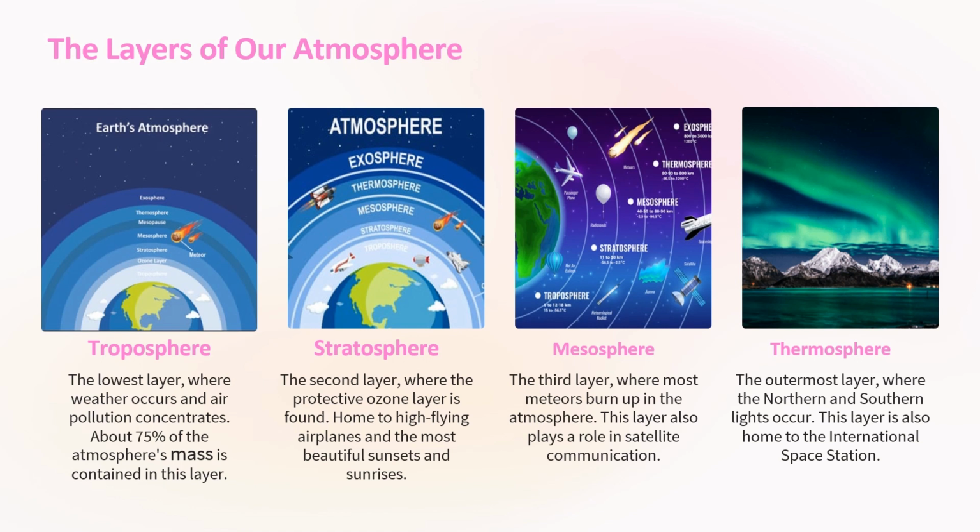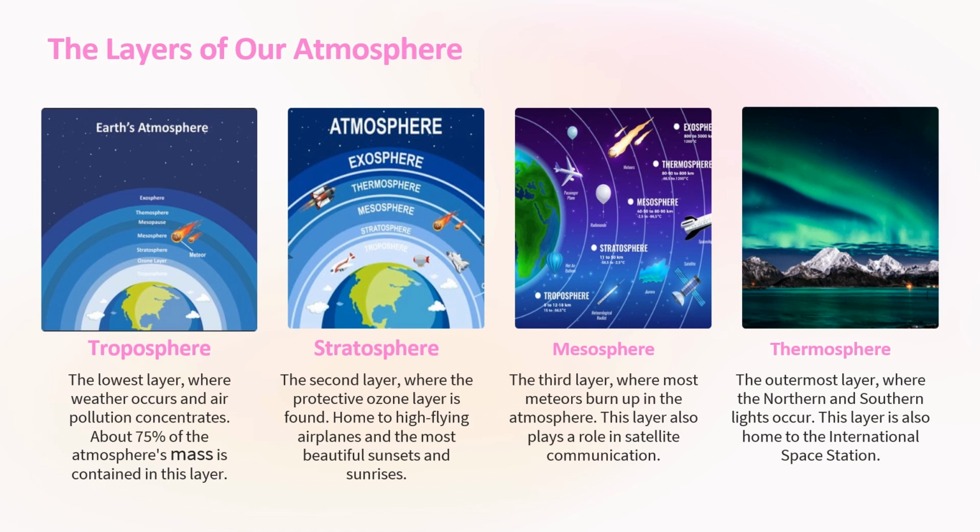Okay. The second is stratosphere. This is above the troposphere. The second layer, where the protective ozone layer is found, home to high-flying airplanes and the most beautiful sunsets and sunrises. You can see over here in the diagram: the first one is troposphere, then stratosphere, third one is mesosphere, then thermosphere, then exosphere, and then the atmosphere.